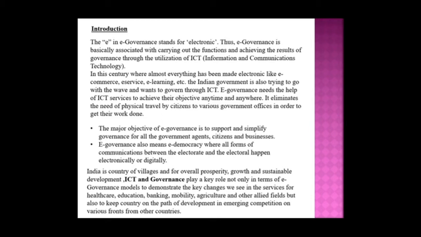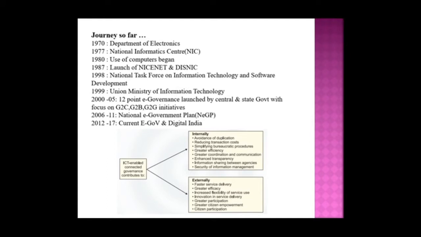India is a country of villages, and for overall prosperity, growth and sustainable development, ICT and governance play a key role, not only in terms of e-governance models to demonstrate the key changes we see in services for health care, education, banking, mobility, agriculture and other allied fields, but also to keep the country on the path of development amid emerging competition on various fronts from other countries.